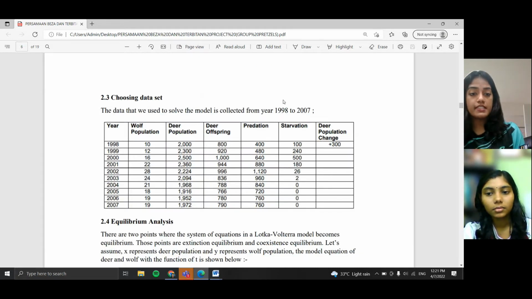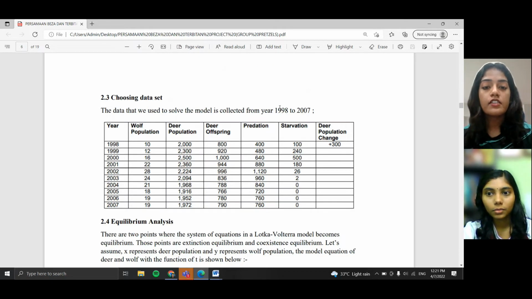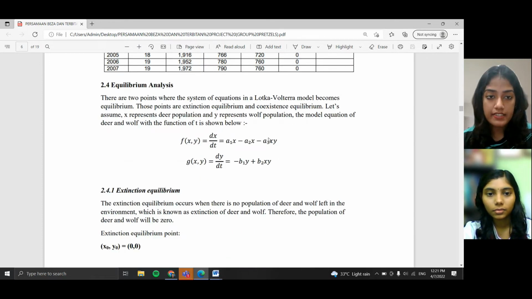For our project, we have chosen this dataset and we have used it to solve the model. The data has been collected from the year 1998 to 2007. The next part is equilibrium analysis. In equilibrium analysis, there are 2 points where the system of equations in a Lotka-Volterra model becomes at equilibrium. And those points are extinction equilibrium and coexistence equilibrium.